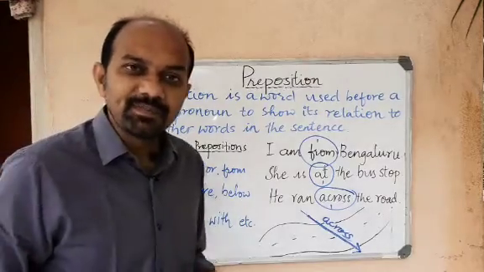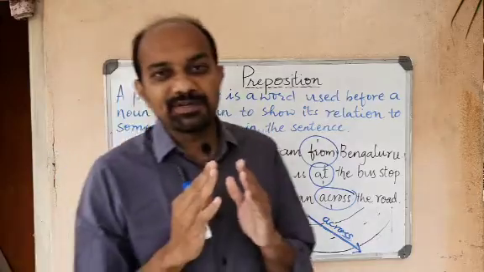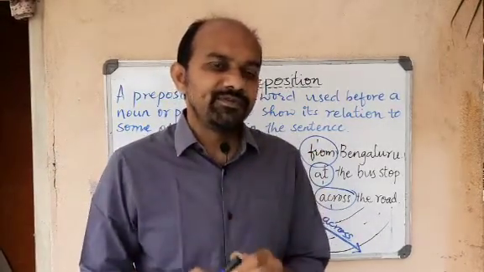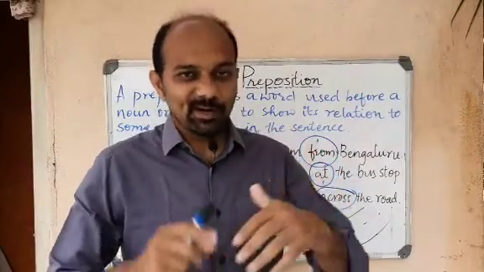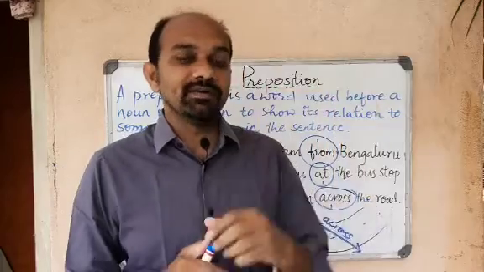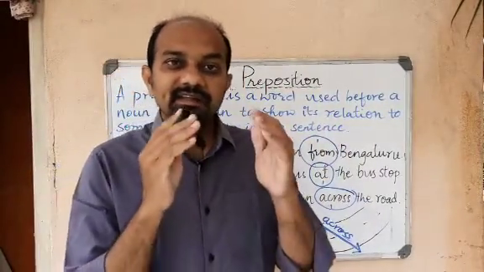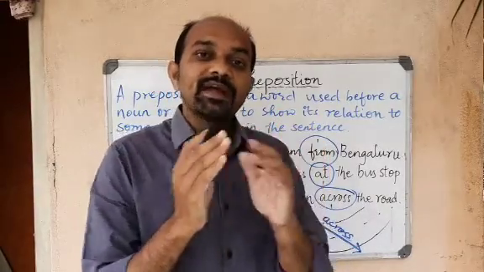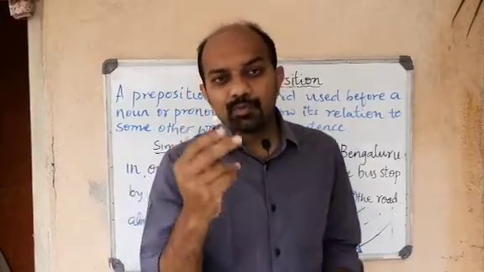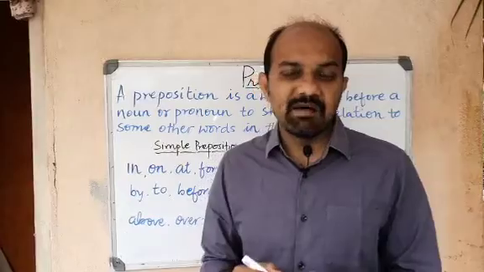But is it as simple as that? No, not really. There are plenty of prepositions in English. We often get confused whether to use beside or besides, in or at, on or upon. So there are some confusions. There is a way to understand this. What I do, I take up two prepositions at a time and give you plenty of examples.